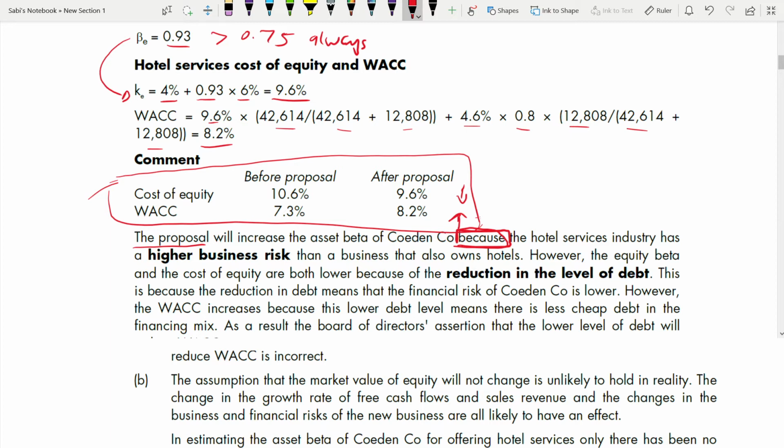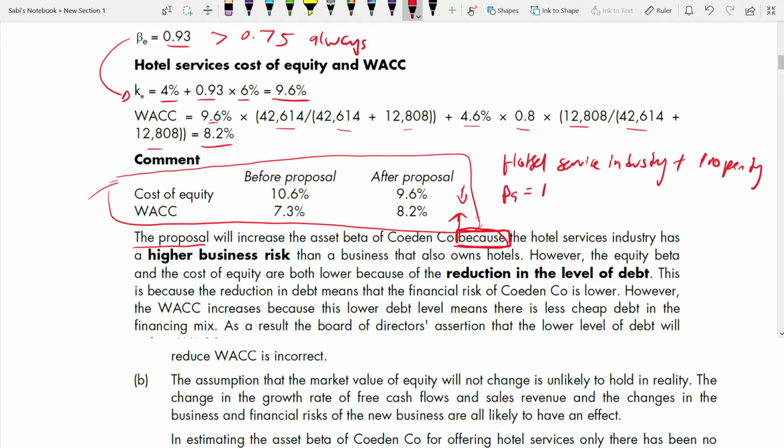How? Just look at the asset beta. Just look at their beta value. Their beta value will tell you. Your equity beta will tell you how risky it is. We all know, the higher the beta, the higher the risk. So before the proposal, when it was the hotel service industry plus hotel property, what was the equity beta?